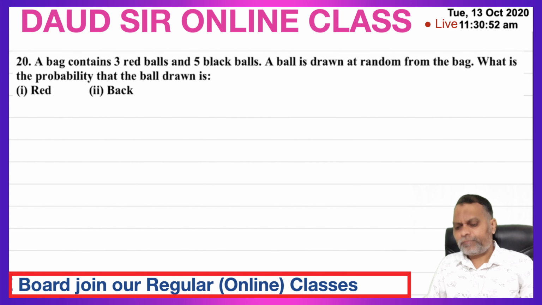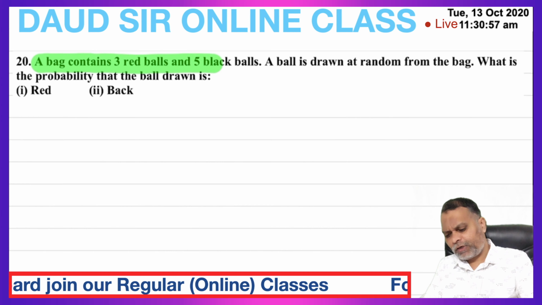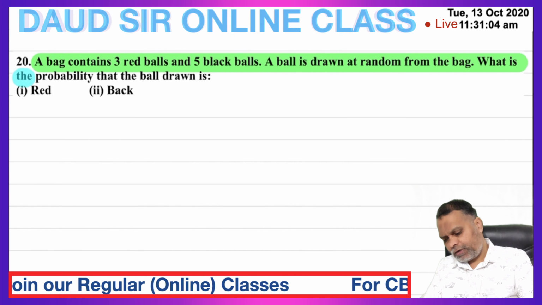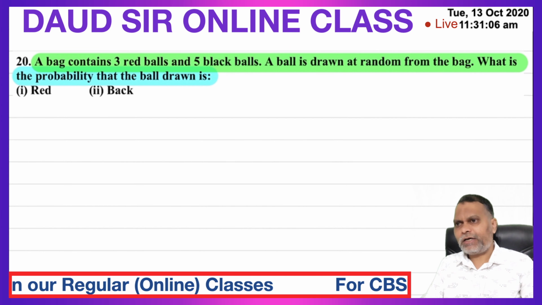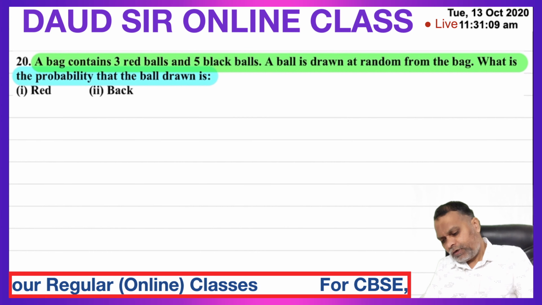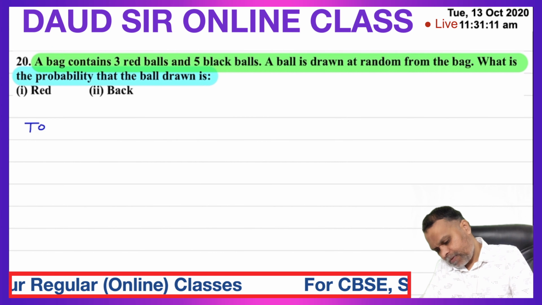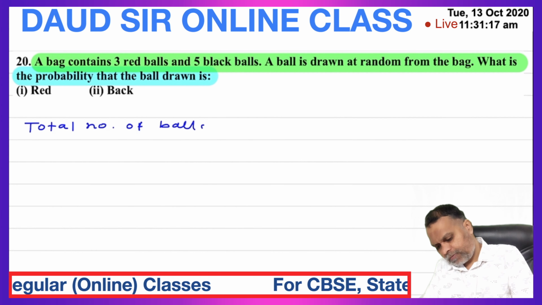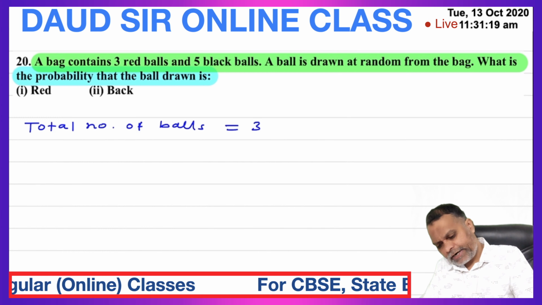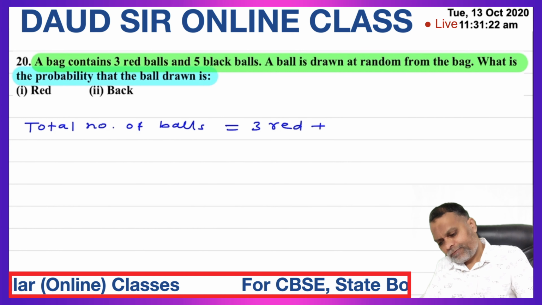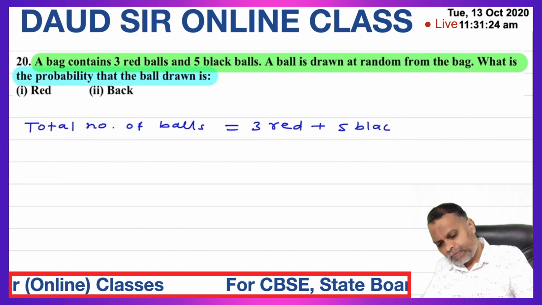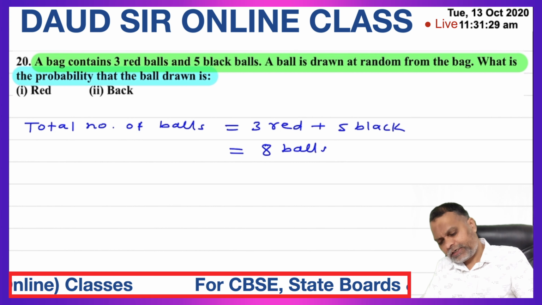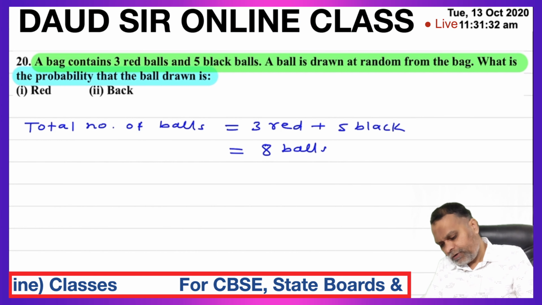Question number 20. A bag contains 3 red balls and 5 black balls. A ball is drawn at random from the bag. What is the probability that the ball drawn is red and black? So total number of balls is equal to 3 red plus 5 black, 3 plus 5, 8 balls. Total number of balls, 8.